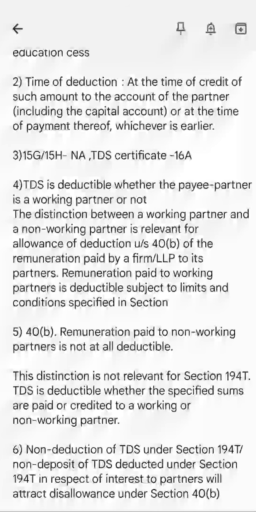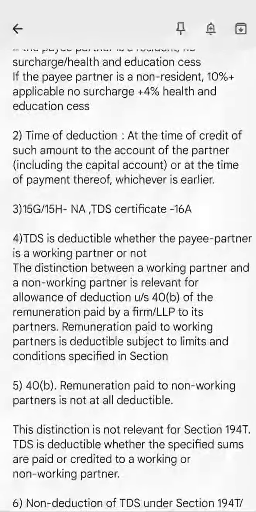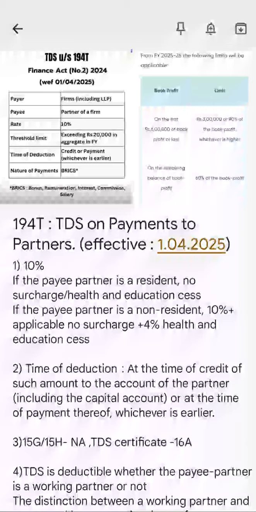Non-deduction of TDS under Section 194T, or non-deposit of TDS deducted under Section 194T in respect of interest to partners, will attract disallowance under Section 40B. Now, Section 40B talks about this: if you don't deduct TDS, or even if you have deducted TDS but have not deposited it by the due date, 30% of the amount is disallowed. That section will also attract. So that is more important.